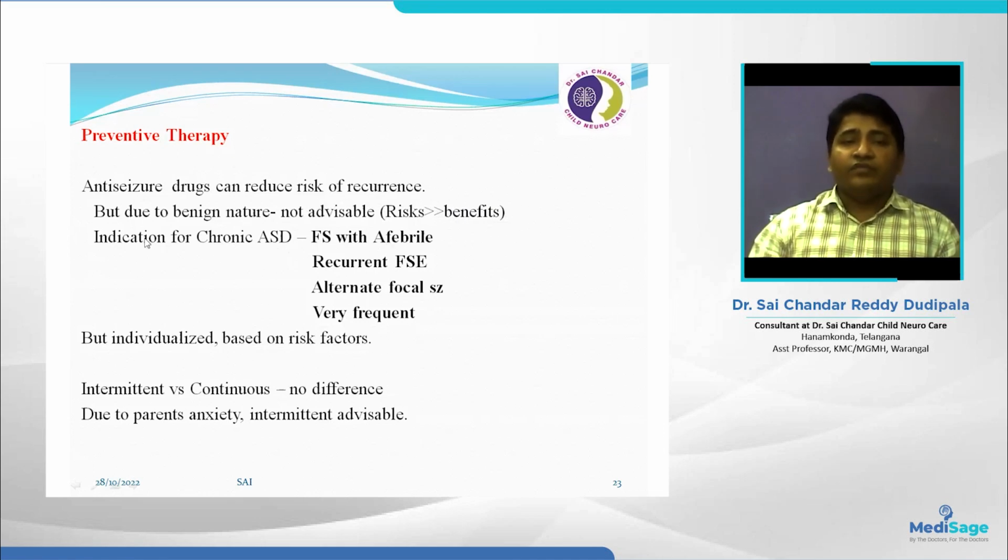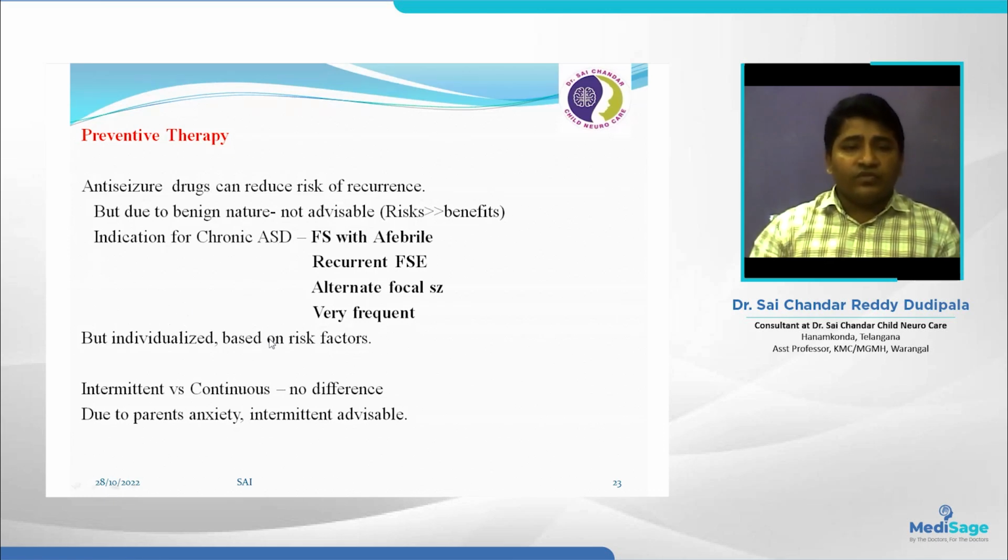But when we need to advise, what are the indications? If the child has a first episode of febrile seizure with risk factors, we can advise anti-seizure medication. Recurrent febrile status epilepticus: any child with 2 episodes of febrile status epilepticus, we need to advise chronic anti-seizure medication. Alternate focal seizures: one time a left-sided focal seizure, the second time a right-sided focal seizure, we can advise. And very frequent febrile seizures, that means each time fever is there, seizure is there. So we can advise chronic anti-seizure medication.